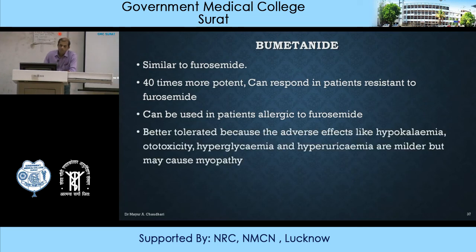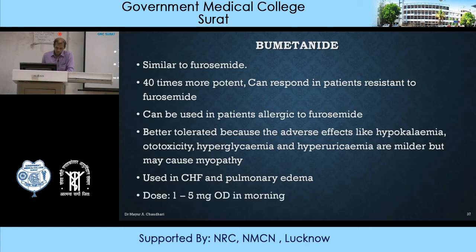It is better tolerated because the adverse effects like hypokalemia, ototoxicity, hyperglycemia, hyperuricemia are milder, but it may cause myopathy. It is used in case of congestive heart failure and pulmonary edema and left ventricular failure because of pulmonary edema. As it is more potent, dose wise only 1 to 5 mg OD in the morning is sufficient, in comparison to furosemide, for which dose was 10 to 80 mg per day.